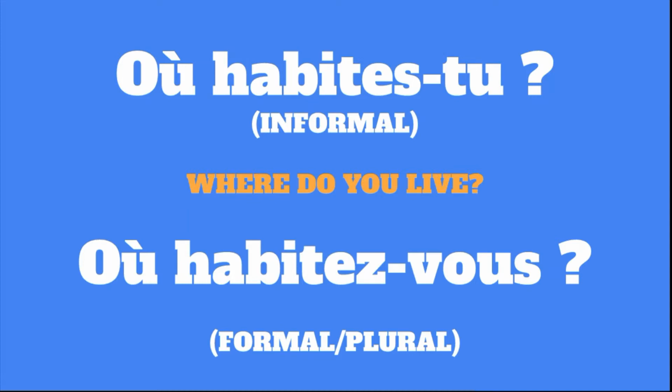So let's set something straight. We know that in French there are two ways to address a person, and those two ways can be used to say three different things. We know that the tu form is informal and we use it to address one person. We also know that the vous form can be used formally with one person, or it can be used to address a group of persons.